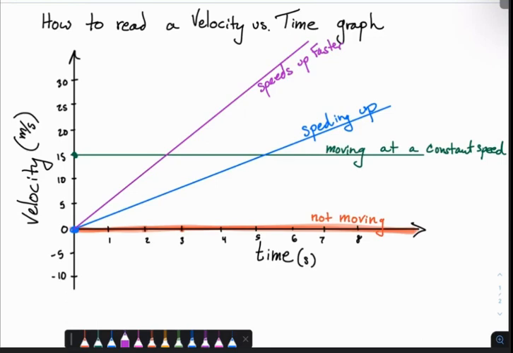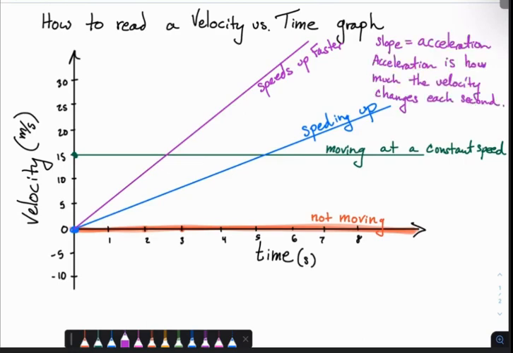So now that we've talked about these two different lines that are speeding up, both the purple one and the blue one, I want to think about it and go, hey, what does the slope really tell you? And the slope on a velocity versus time graph is your acceleration. And I would define acceleration as how much the velocity changes each second. So that could be speeding up, or it could be slowing down, or it could be not changing. And all of those would describe how your velocity is changing each second.